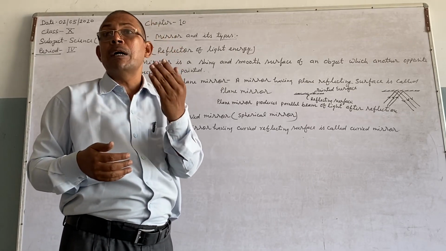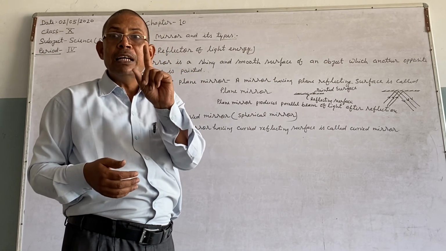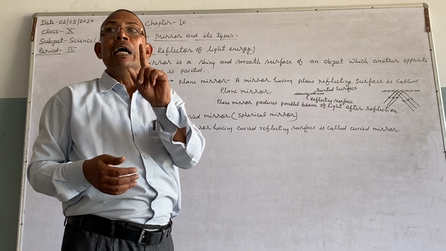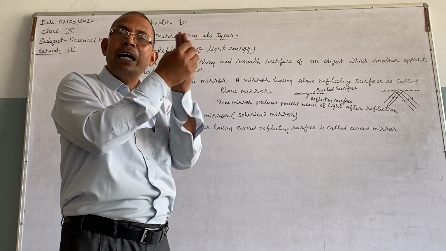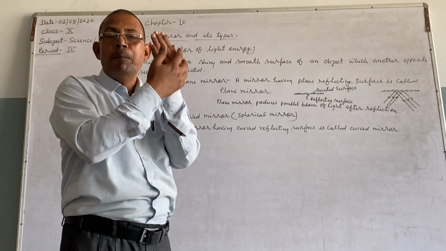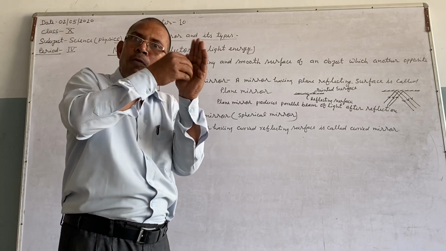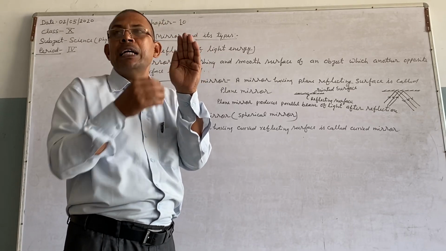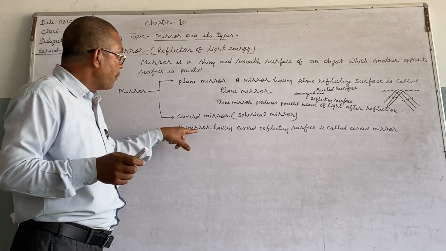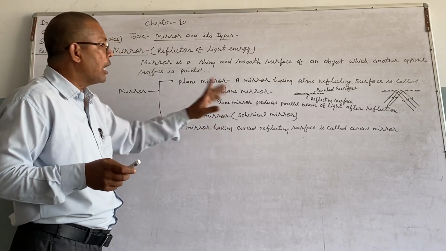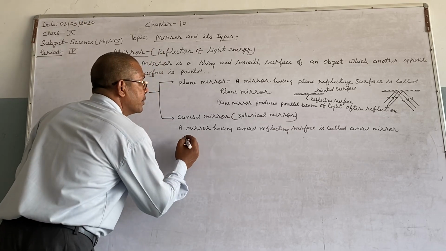You can take the example of a steel spoon. Have you seen a steel spoon? You can easily see the concave and convex surfaces. A bulging out surface is convex, whereas a sunken surface is called concave. So the reflecting surface is concave or convex. On this basis, a curved mirror is of two types.